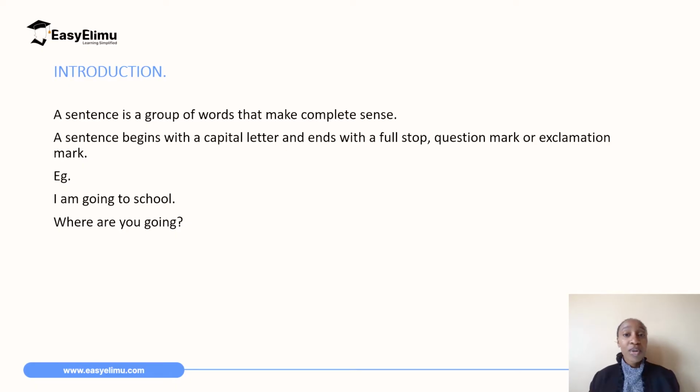For example, when you say, I am going to school, you have to start with capital I. After the word school, because that is a statement, you end with a full stop. If maybe it is a question like, where are you going? Where starts with a capital W, and because it is a question, it ends with a question mark.